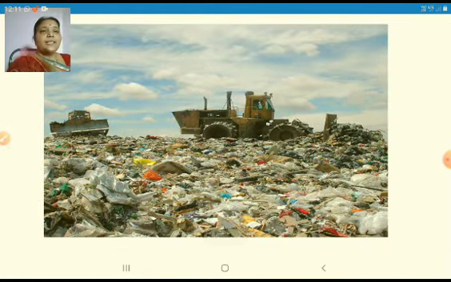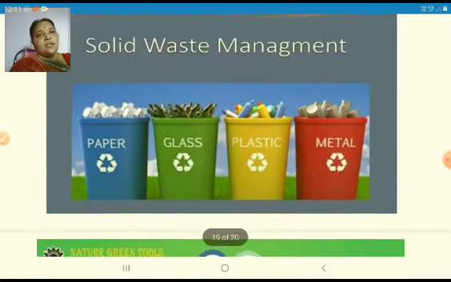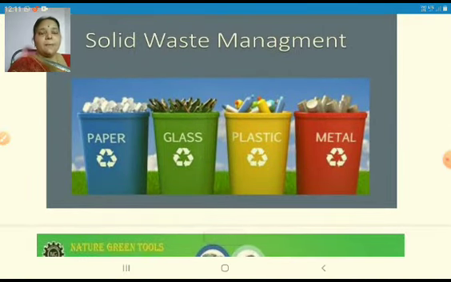Now, the municipality, after separating the waste, here you can see the plastic waste, this is called landfill. Here again the plastic waste is separated according to the recycling codes. So you can see here the paper waste, glass waste, plastic waste, metal waste. In this way, the waste that we throw out from the houses, offices, hospitals and different places will first be separated in this manner.